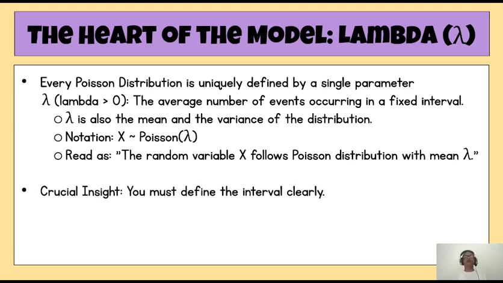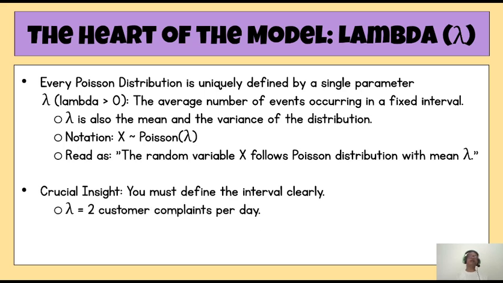Crucial insight: you must define the interval clearly. Interval here means time interval. The rate of occurrence of the event in an hour, or the rate of occurrence of that particular event in a minute, because that actually makes the event rare or frequent. The interval is what makes it so.